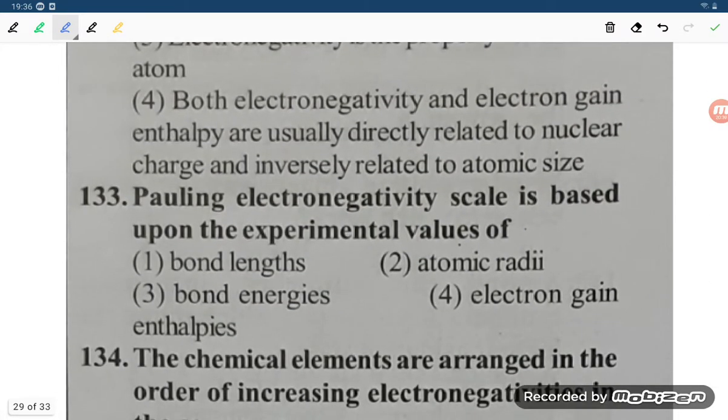Okay, student, now the next question is question number 33. What is the Pauling electronegativity scale? It is based upon the experimental value of bond energy.